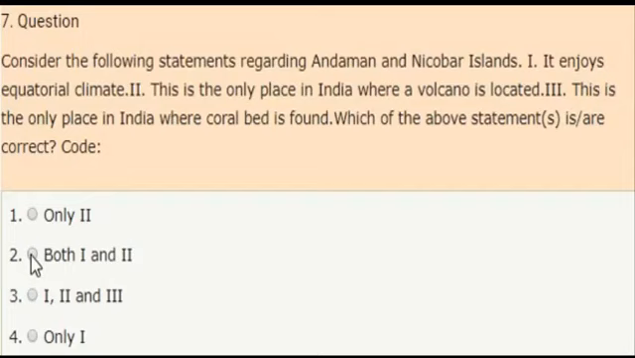And the correct answer is option 2. Both statements 1 and 2 are correct. Andaman and Nicobar Islands enjoy equatorial climate and this is the only place in India where a volcano is located.